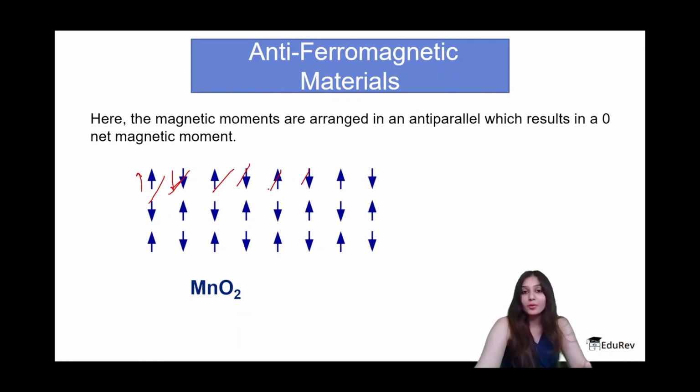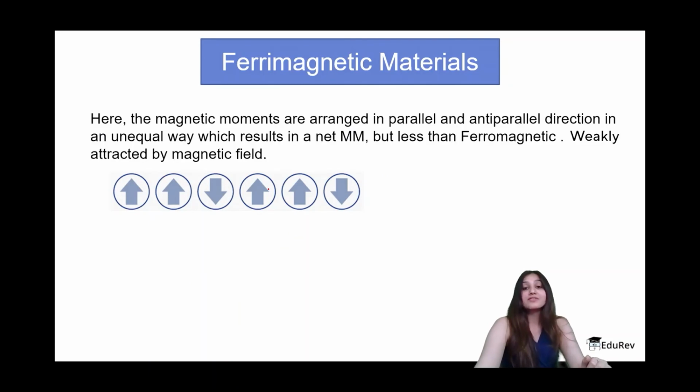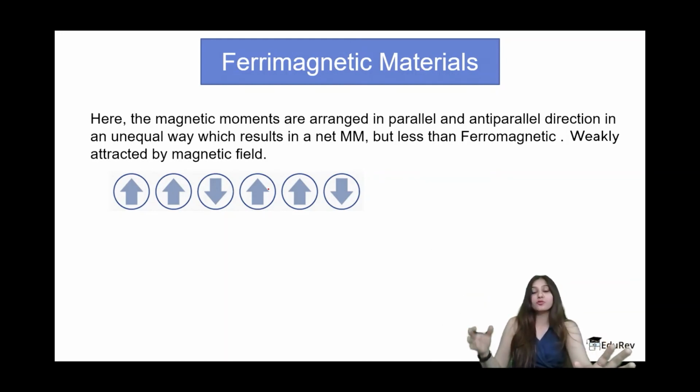Do remember this. The last one we have is ferrimagnetic materials. What are ferrimagnetic materials? In case of ferromagnetic and anti-ferromagnetic, we have two extremes. In case of ferro, all of them are directed in the direction of the magnetic field, and in case of anti-ferro, one is above, one is below, and net we have zero. In case of ferrimagnetic materials, they are arranged in parallel and anti-parallel directions, but in an unequal way, and because of that we will have a net magnetic moment.